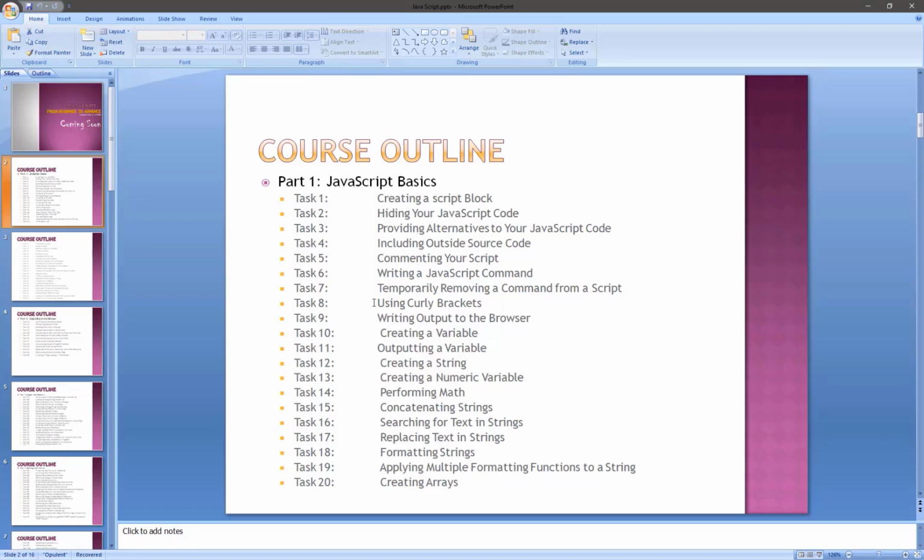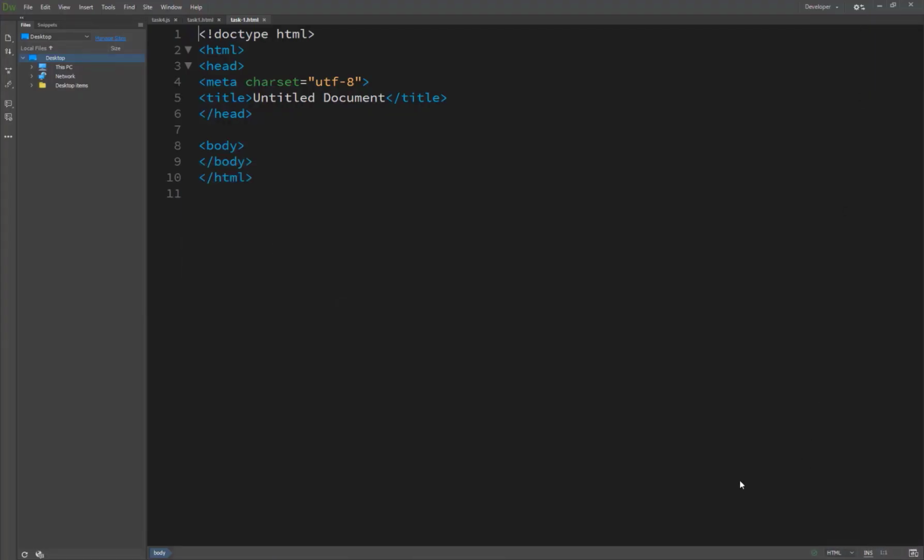This is done by embedding blocks of JavaScript code almost anywhere in your web pages. It means it doesn't matter where: you can write your JavaScript code in a specific space in your HTML page, anywhere in your page. But it's important to mark this block of JavaScript code by opening and closing a script tag. So we just write the script tag here.